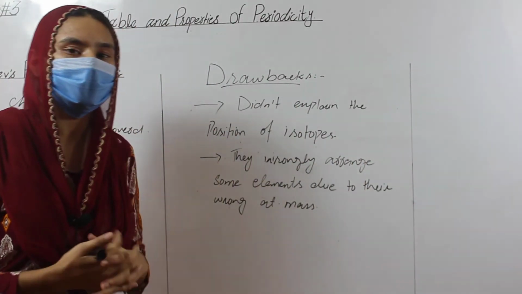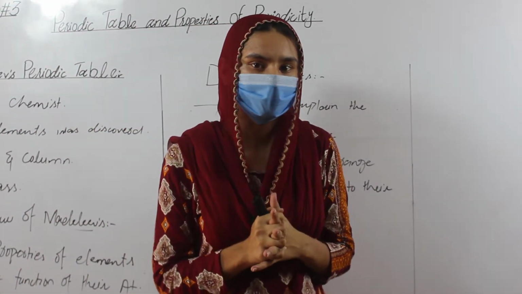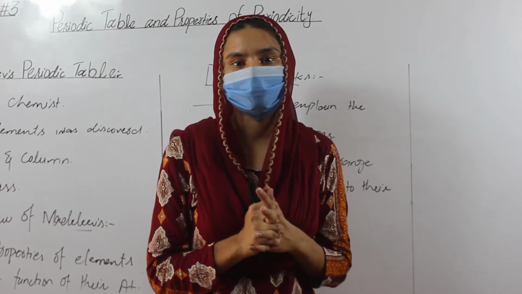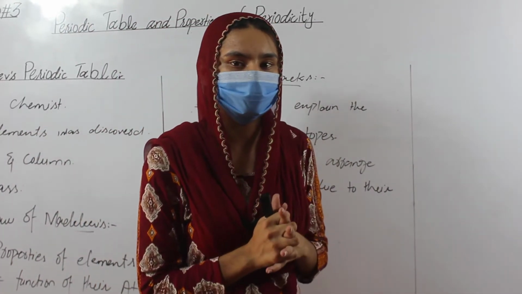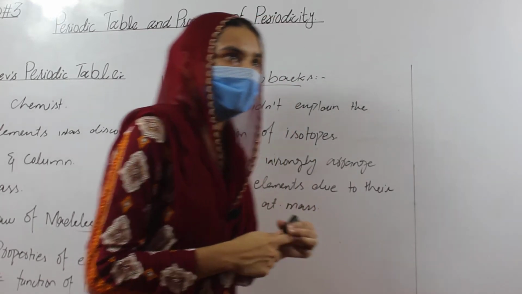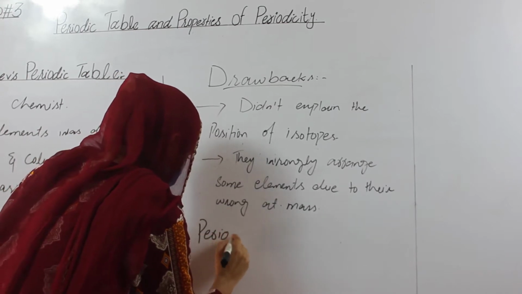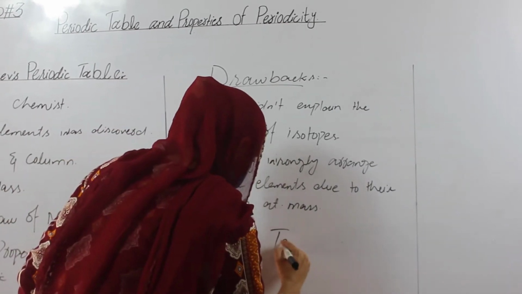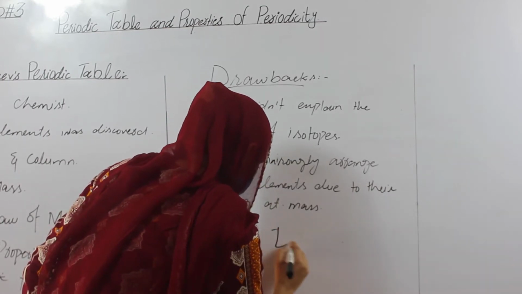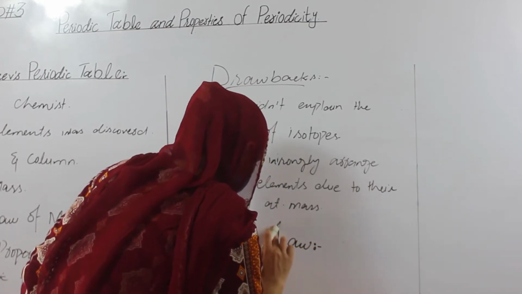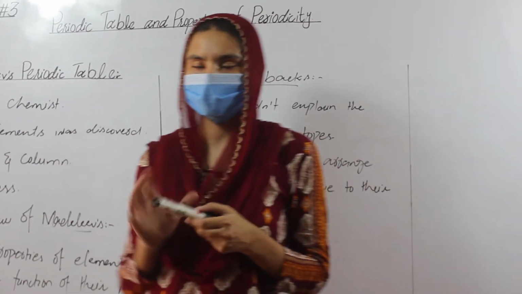After Mendeleev's periodic law and the formation of Mendeleev's periodic table, some new scientists came and arranged the elements in a new way. The new topic is the modern periodic law. In 1930, H. Moseley was a scientist.